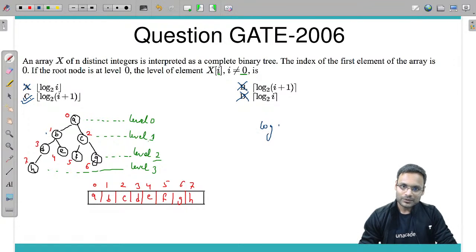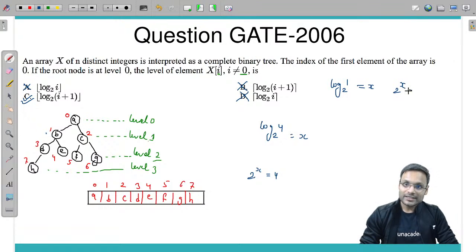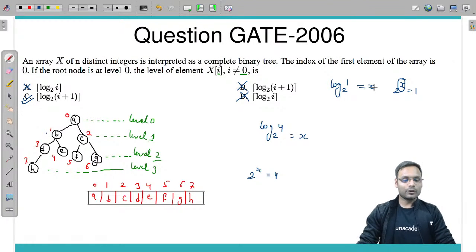Log of 4 base 2 means 2 to the power what gives 4? When I calculate log of 1 base 2 equal to x, it means 2 to the power what is equal to 1. So log of 1 is equal to 0, simple.